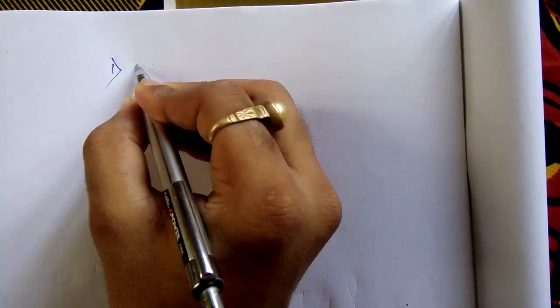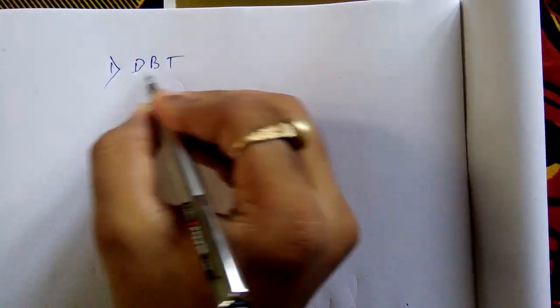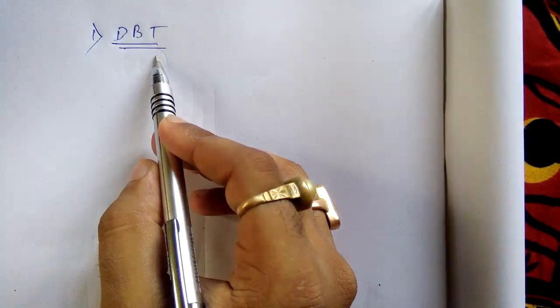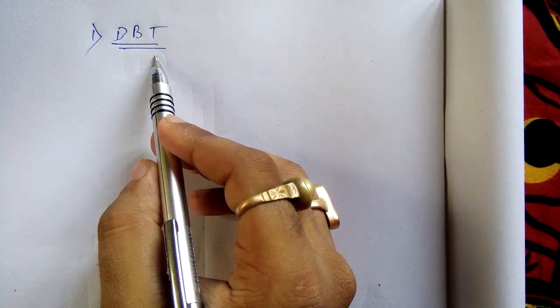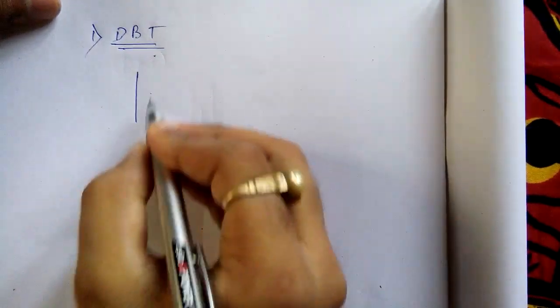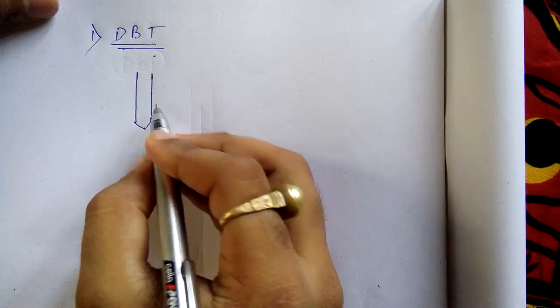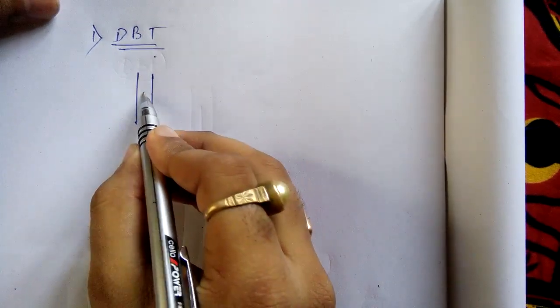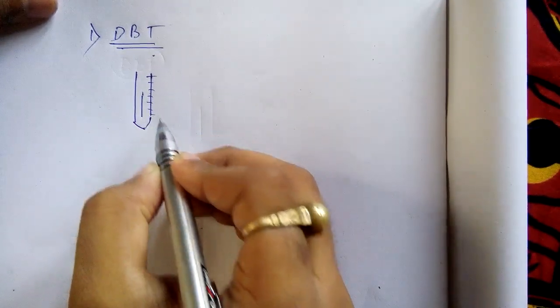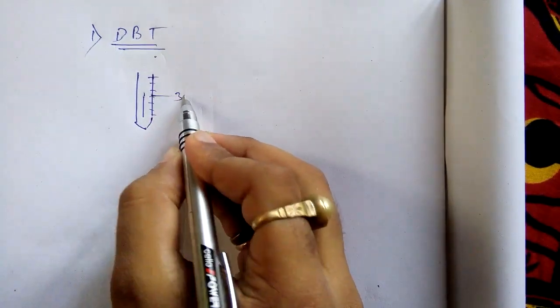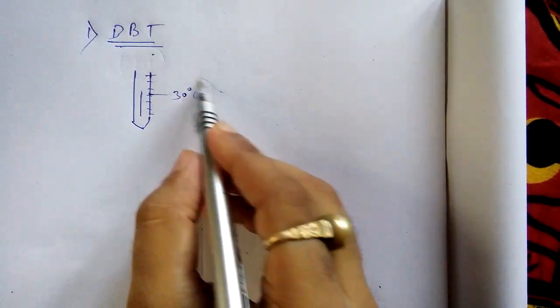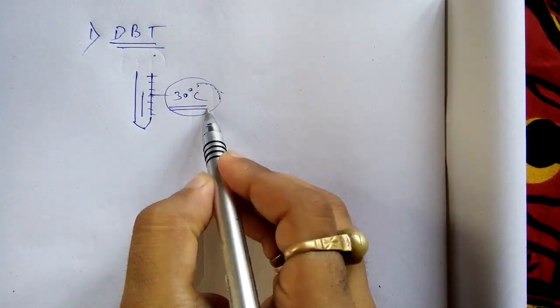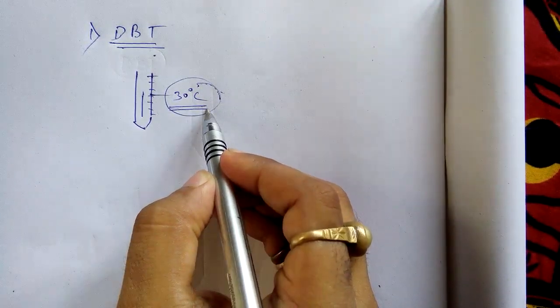So I'm starting on a fresh page with the first topic, that is DBT, or dry bulb temperature. It is nothing but the ambient temperature or the atmospheric temperature. Suppose you have a thermometer. This is the mercury level and these are your readings. Suppose this mercury level reaches 30 degrees Celsius. What is the meaning of this? The meaning is that the temperature of the moist air is 30 degrees Celsius.